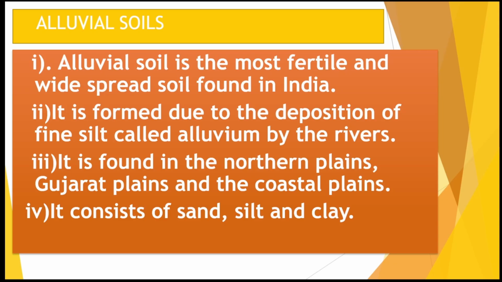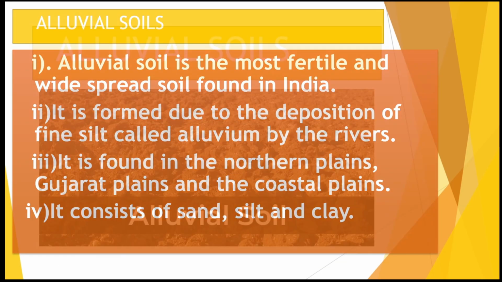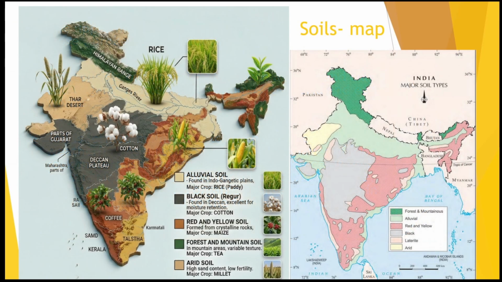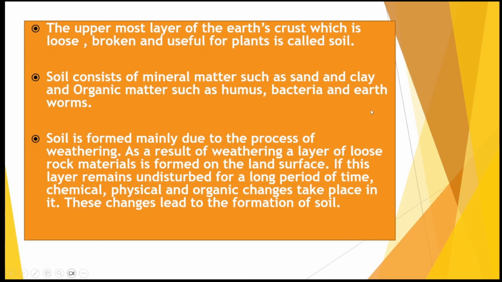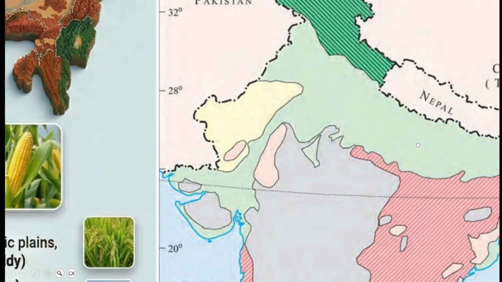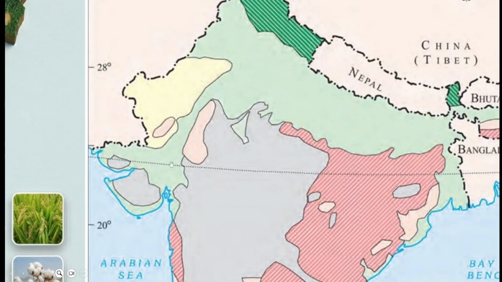Now alluvial soil is formed by deposition of alluvium by the rivers, and usually it is in the northern plains. It will have a composition of sand, silt and clay. If you can see the map over here, usually here we are having the alluvial soil. This alluvial soil is usually formed because of the Himalayan river system, right? And it is extended up to the parts of Gujarat and Rajasthan also.